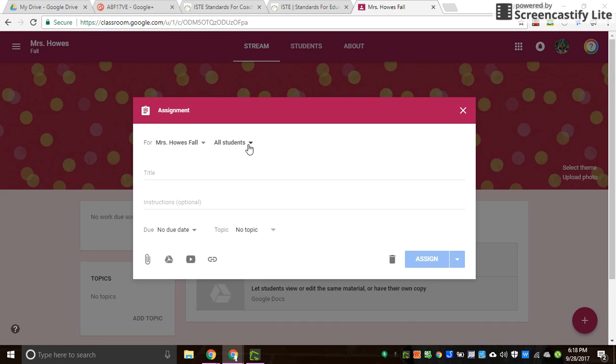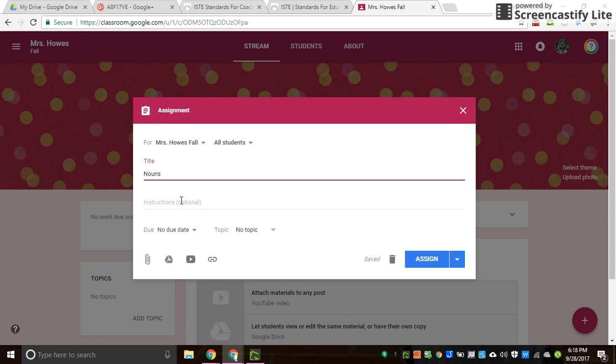You will also have the ability to differentiate for your students. Again, once there are students in the class, they're listed here, and you can check or uncheck which students are going to get which assignments. So nobody knows what each other is getting. It will only show up in their stream. So, kind of a nice way to differentiate so that you can have different topics or levels of abilities for students. You want to go ahead and title your assignment that you're putting out.